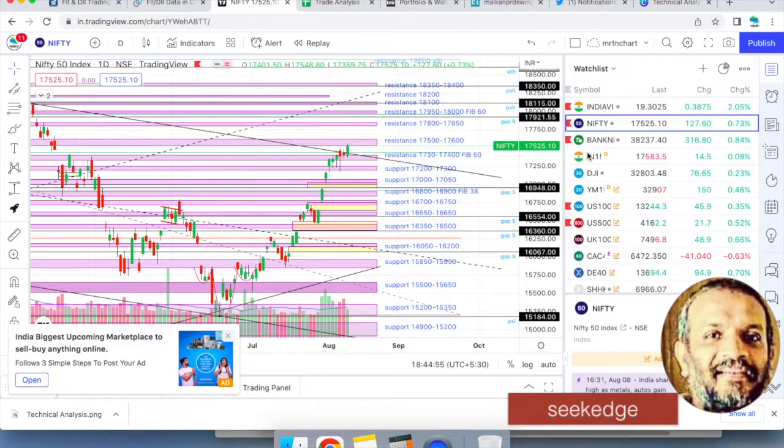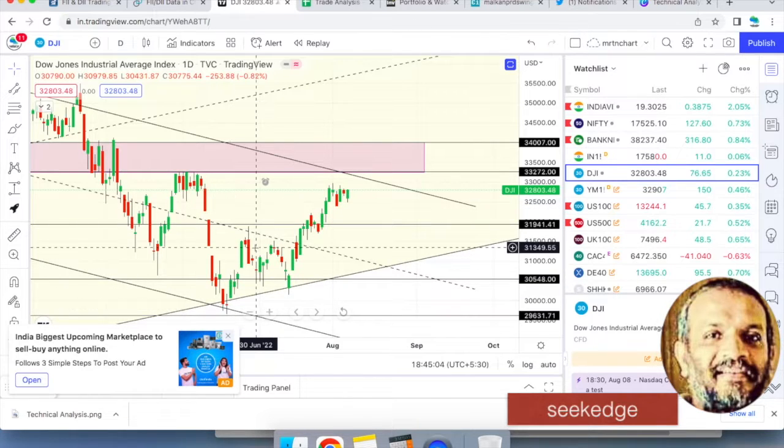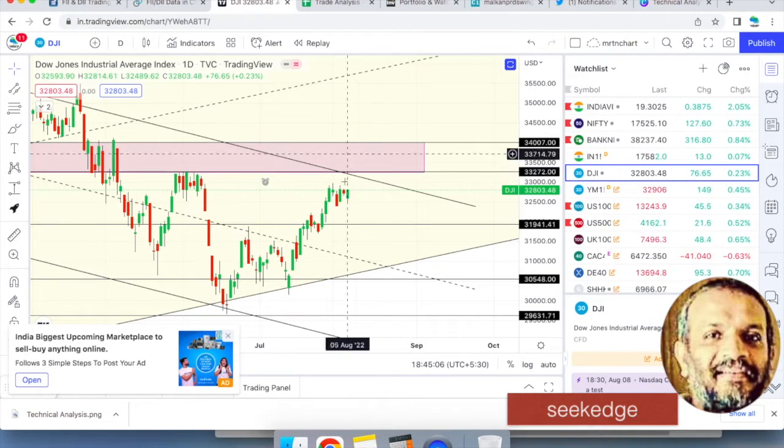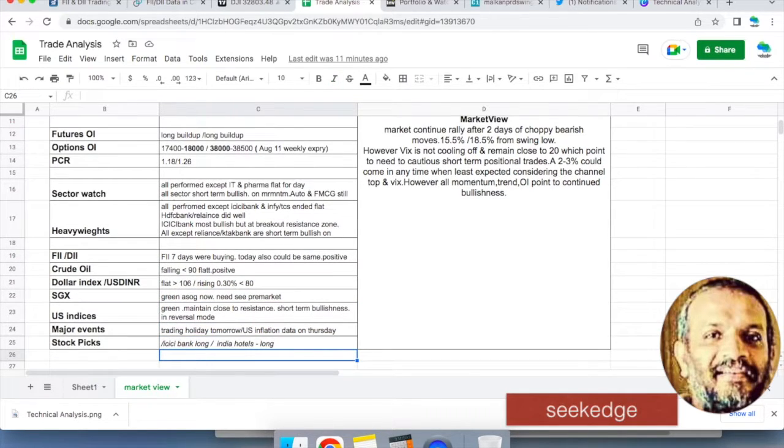Just quickly, I'll show you what I mean. This is the US index Dow Jones, and you have bullish moves happening. A reversal mode is happening, a trending up move, but you have a resistance here from where it had slipped several weeks, months back. Whether it's able to climb back to this 34,000 is what matters. We have to keep watching that. The next inflation data is coming, so it may face some resistance and then again go another swing down. Possibilities are there, so keep a close watch, but pre-market is the best time to watch it.